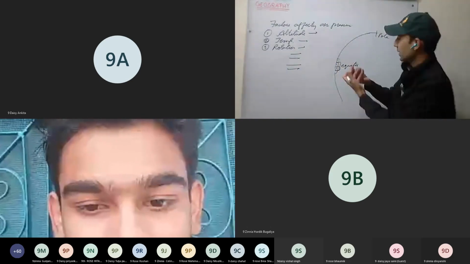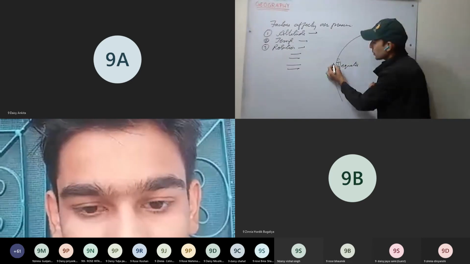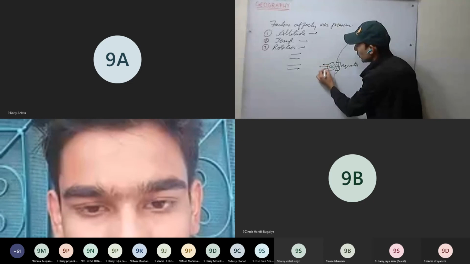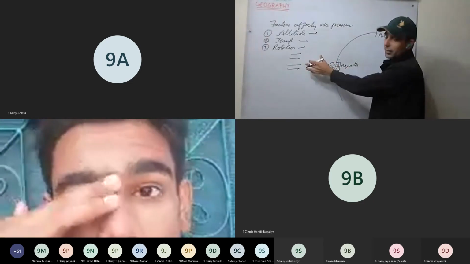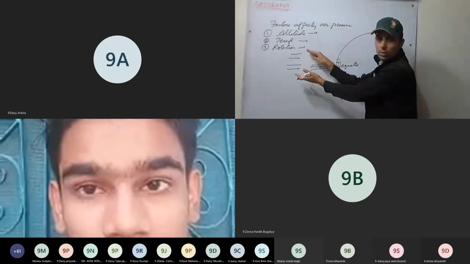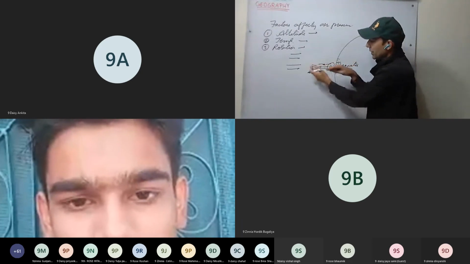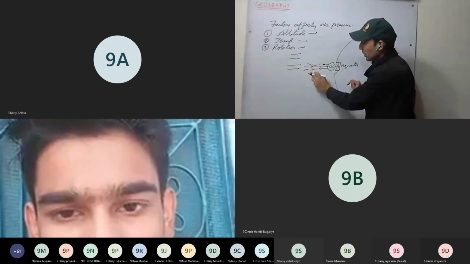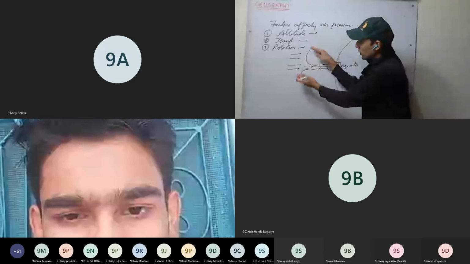It expands. So air near the equator expands. As it expands, its pressure decreases, and it rises up in the atmosphere. Here the air got warmed, its air pressure decreased, and it rises up. As it rises, it cools in the upper atmosphere and it diverges.